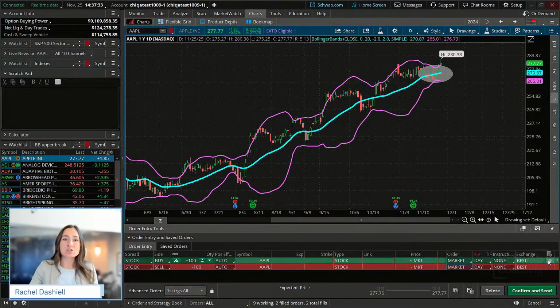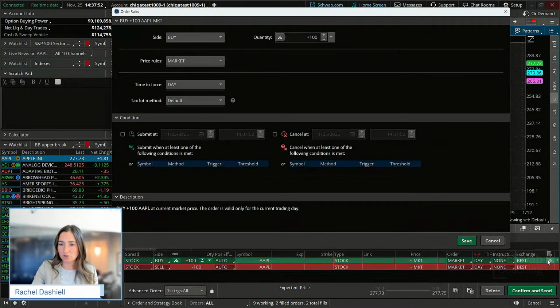So if you want to wait for the alert in your watch list or something like that, you could place an order when you do see that alert, and then use it as a triggering order if it closes below that. But we're going to show you this to the upside and to the downside here. So looking at our conditional order entry, we're going to click that little gear there.